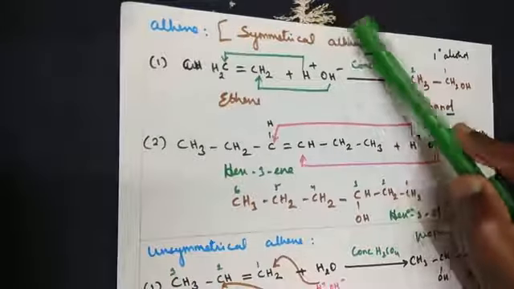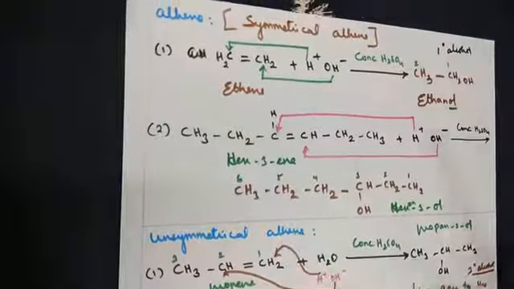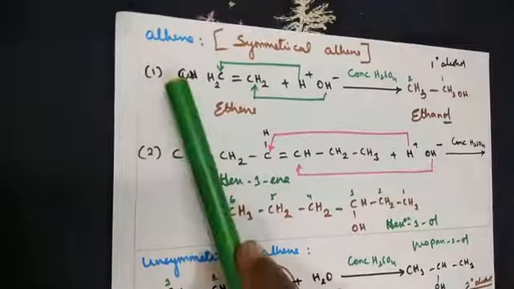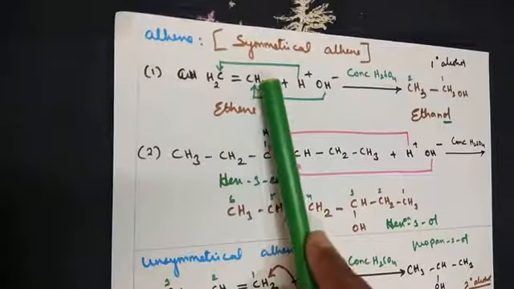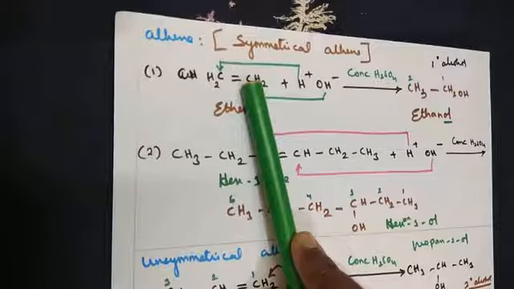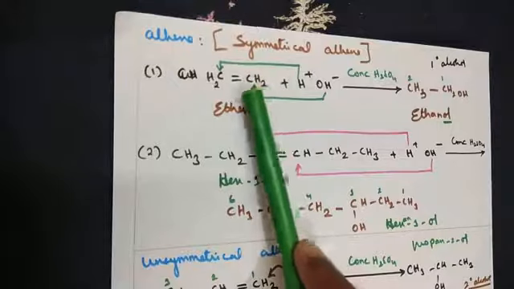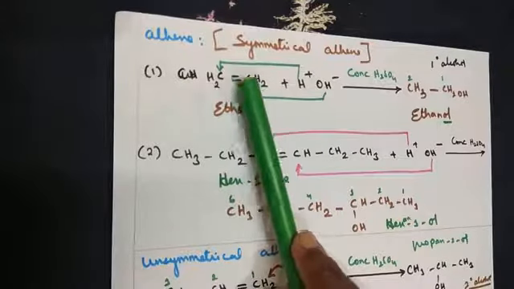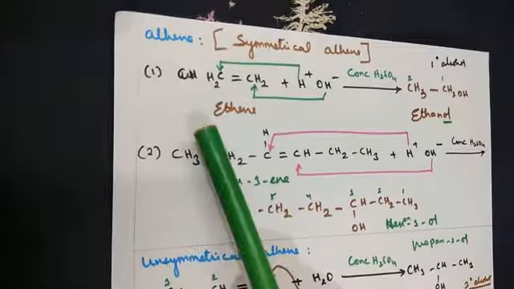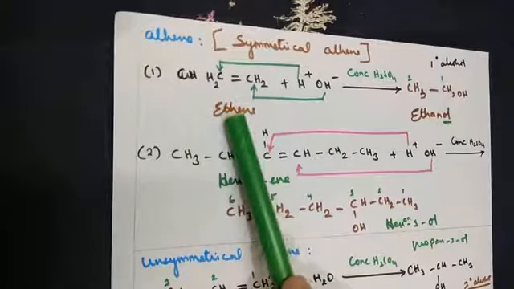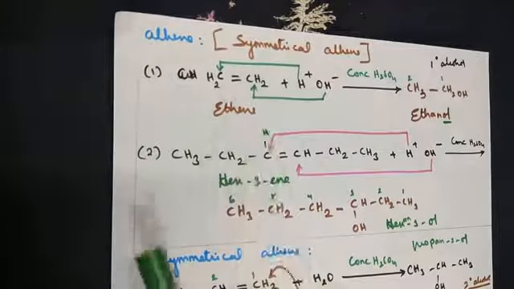One is from symmetrical alkene, the other one is from unsymmetrical alkene. So I have taken the example of ethene. Now ethane, when you say, it's a single bond, presence of single bond is found with them. When you say ethene, presence of double bond, alkene category we are talking about. Why are we saying ethene? Because two carbon atoms are there.